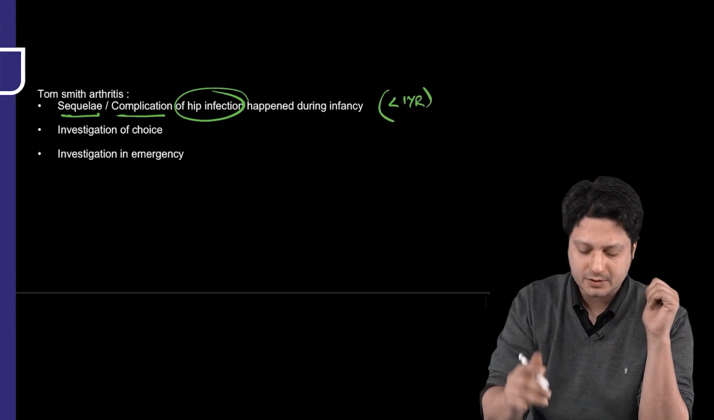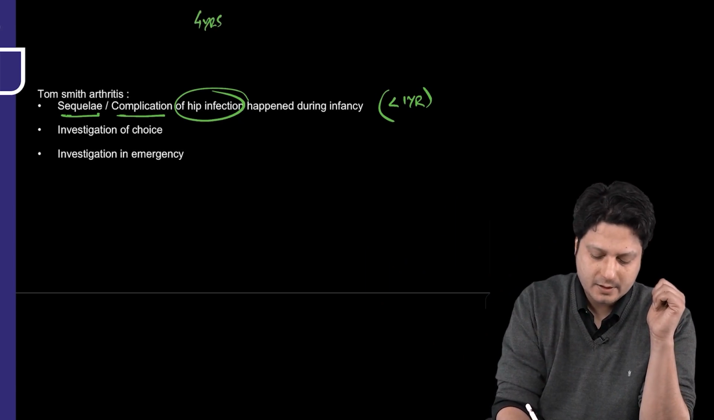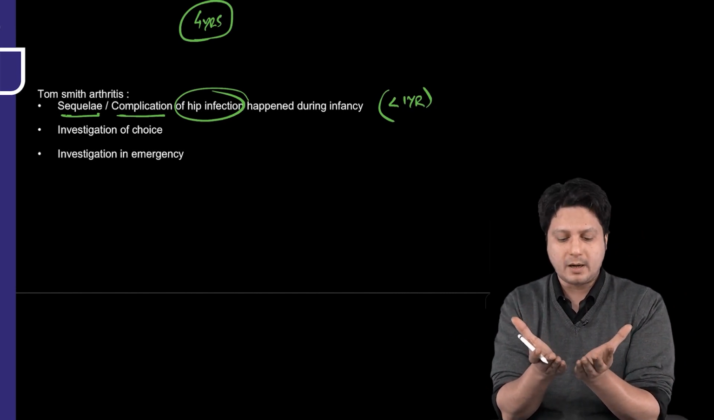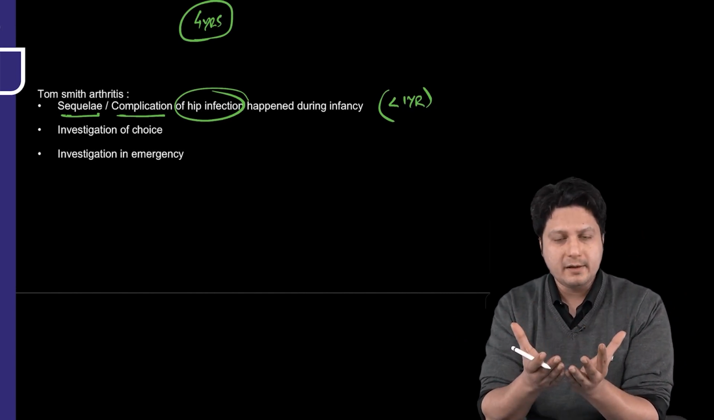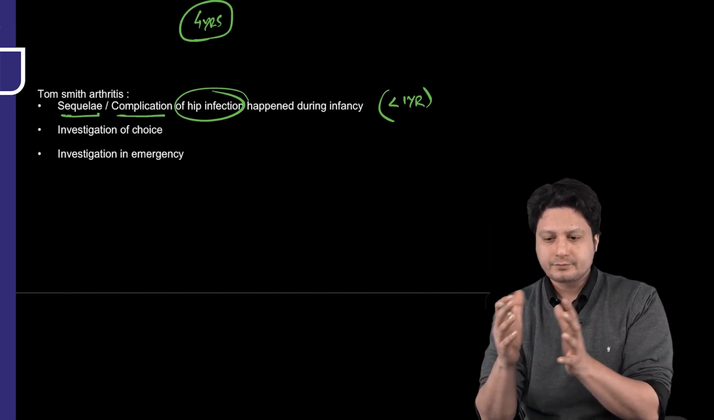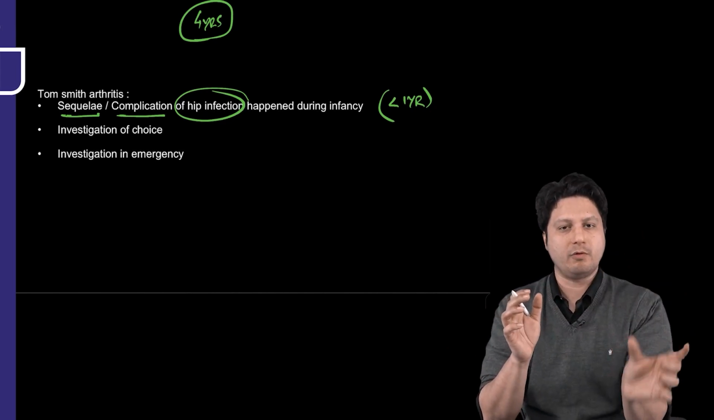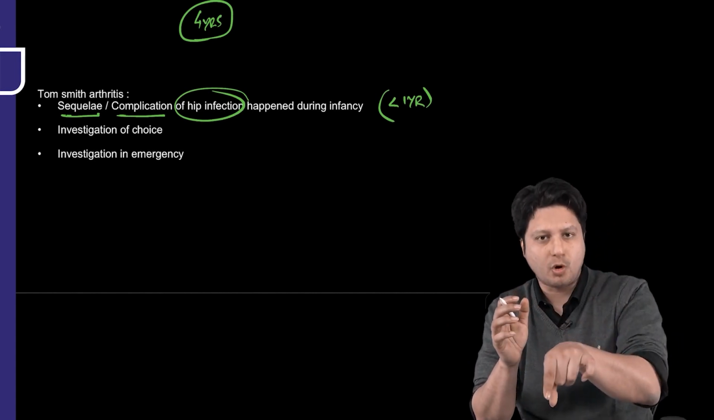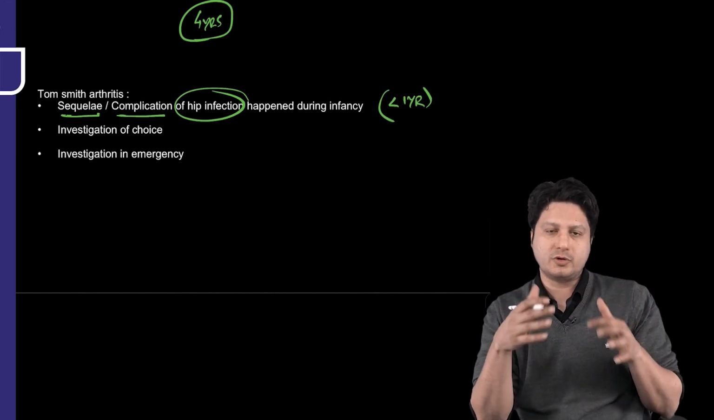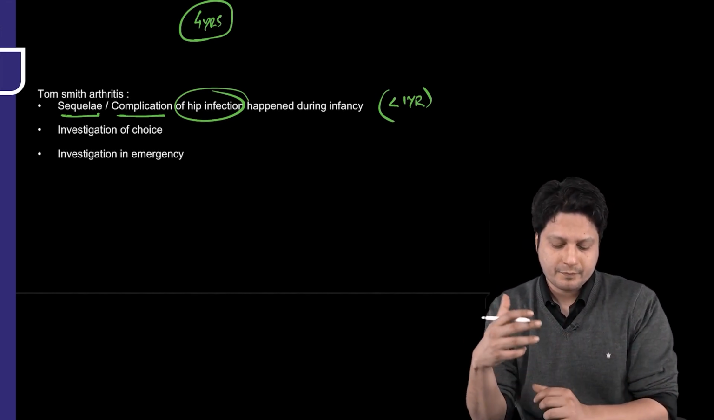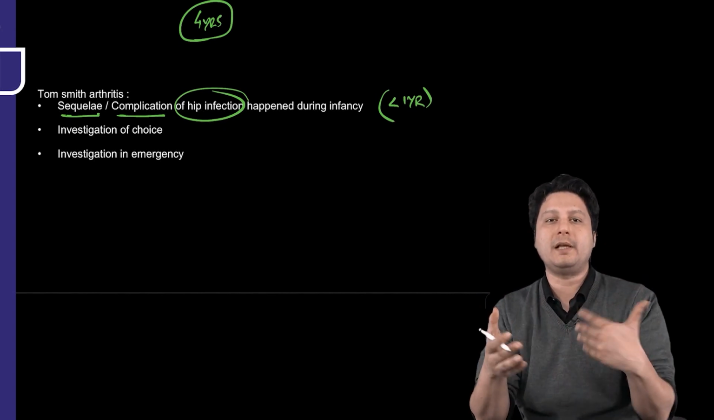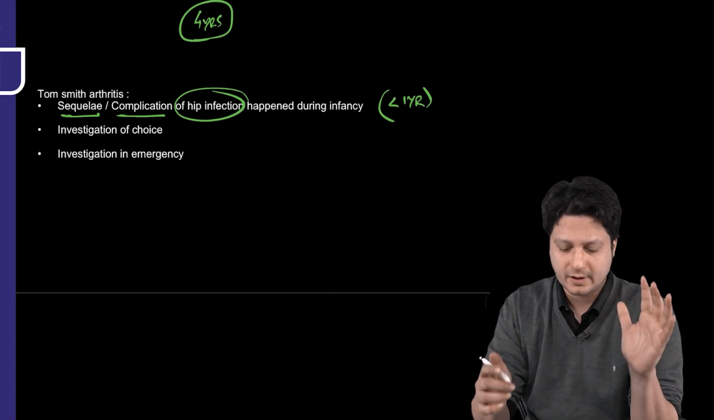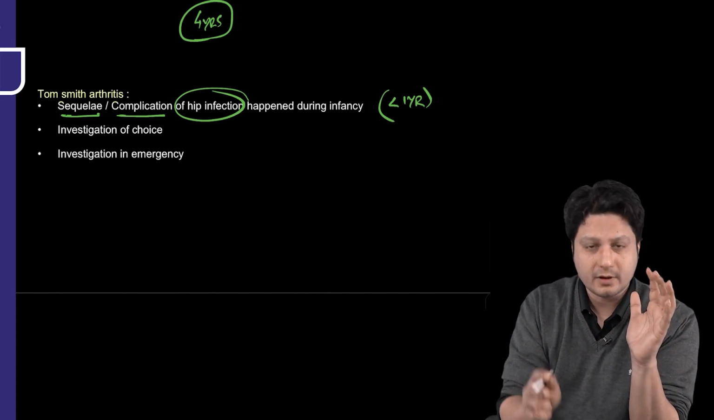Imagine today the child is 4 years of age and he comes to you with the complaint of limping, with pain and abnormality in gait. Now, on detailed history, you will find that the child suffered from infective arthropathy of the hip joint when he was an infant. So this is what Tom Smith arthritis is: it is always a secondary complication of the hip joint infection which has happened during infancy. Hopefully everything is clear related to this definition.